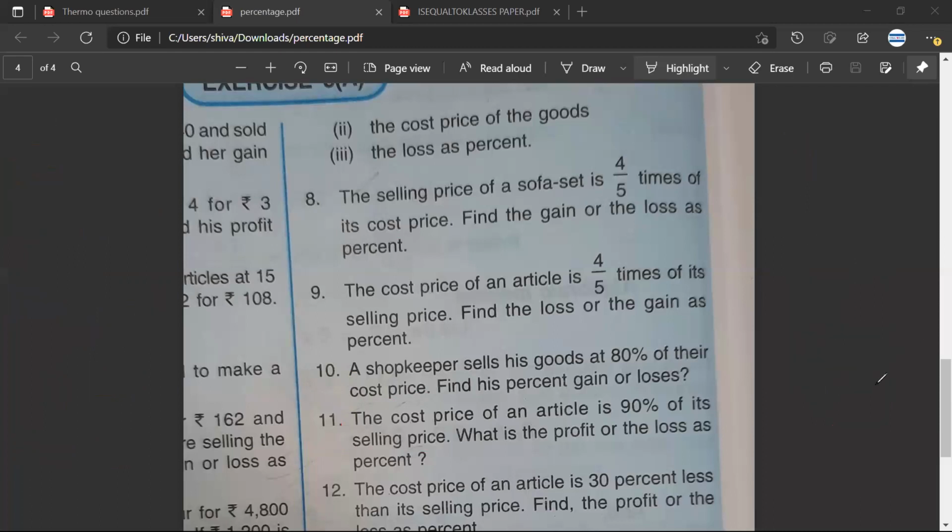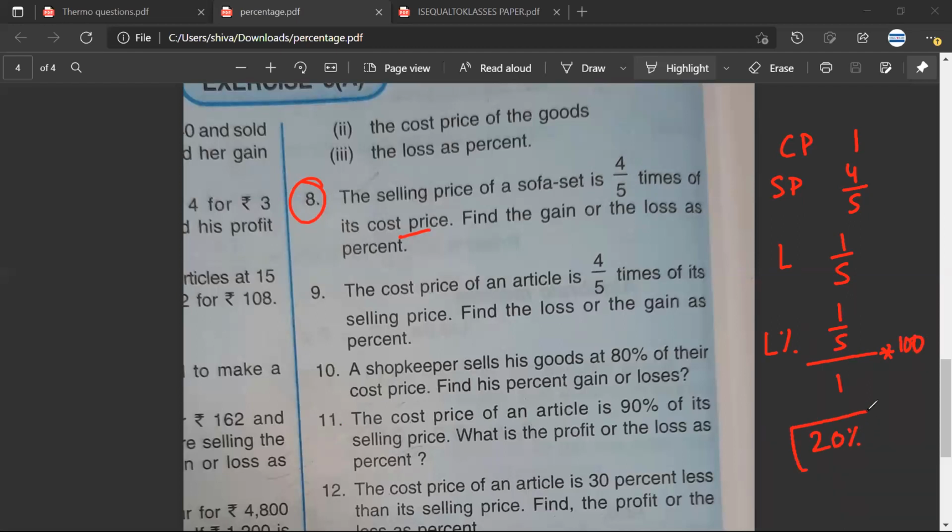So, see, this is a simple way of doing this. There is a complicated way of doing this. I'll just tell you how to do the complicated way. Assume the cost price to be 1. The selling price is 4/5. Therefore, will there be a profit or a loss? Mr. Ariman. Loss. Loss would be 1/5. Mr. Ariman, is it correct? Yes. Loss percent would be 1/5 divided by 1 into 100. Therefore, loss would be 20%.